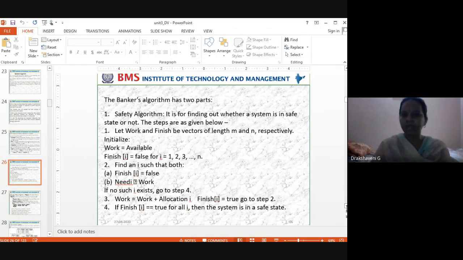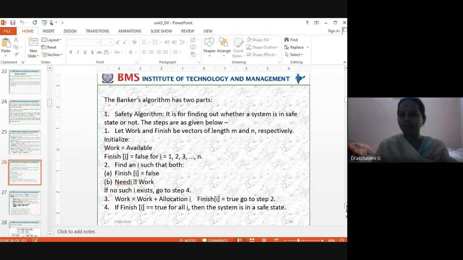Need of Chaitra was 3, so I have given. Work is what is available, how much is available, so that I have assigned to Chaitra now. If no such i exists, now Bhavisha asked me for more, it is not available for me, then I have to wait. Then what it says, go to step 4.